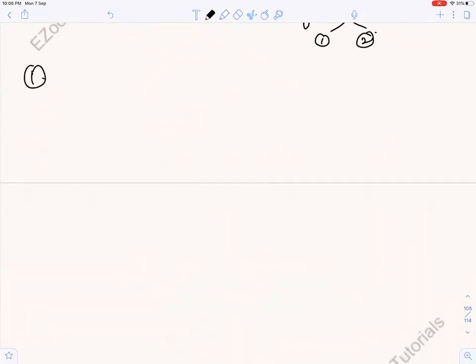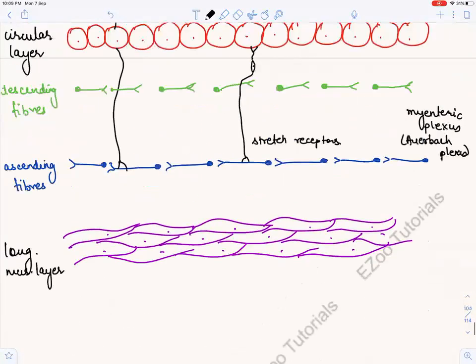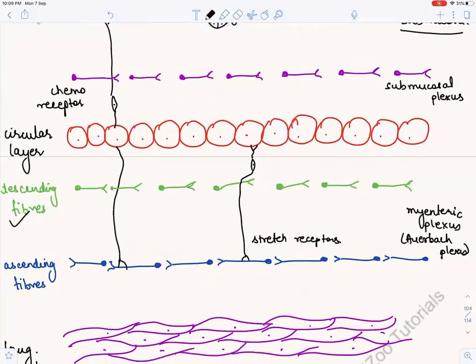The first thing is that these descending fibers will get activated, right? Where are the descending fibers? These green colored things that you see, they will get activated.